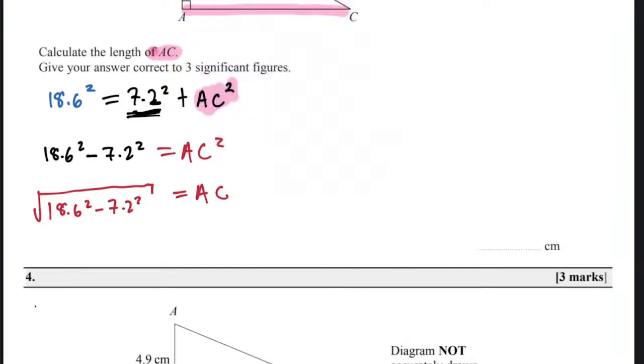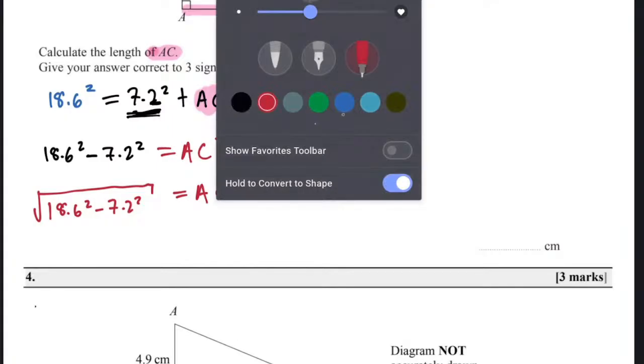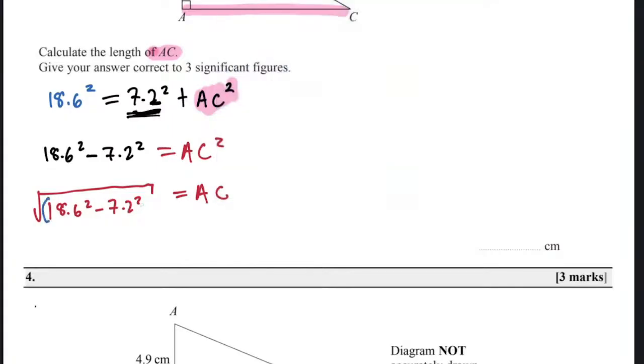Punch it in the calculator. I'm going to say square root, then we open bracket. We say 18.6 squared minus 7.2 squared. Remember, we should put brackets. Don't forget the brackets. Square root, then open bracket. The calculator automatically puts some brackets for you. Yours is good. In case anybody has a calculator that doesn't, then they have to know they have to put brackets, right? Minus 7.2 squared, then they'll get your AC.